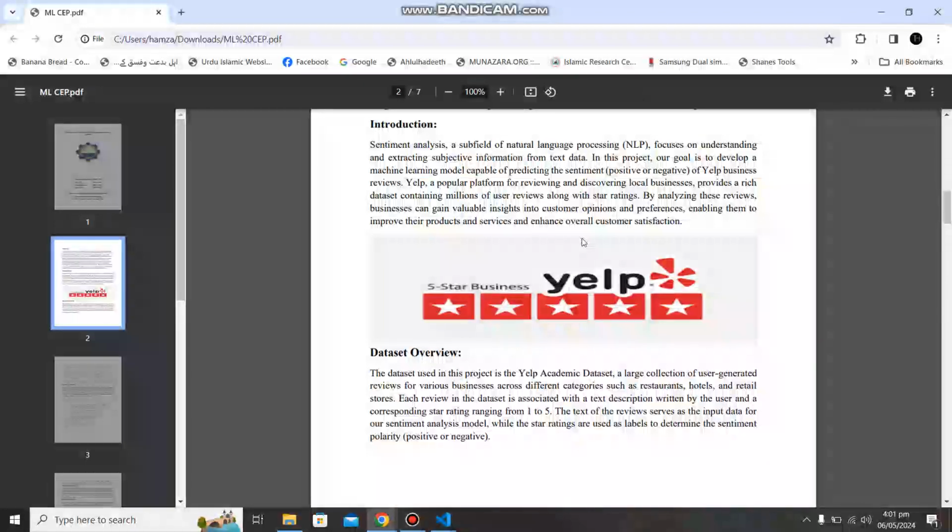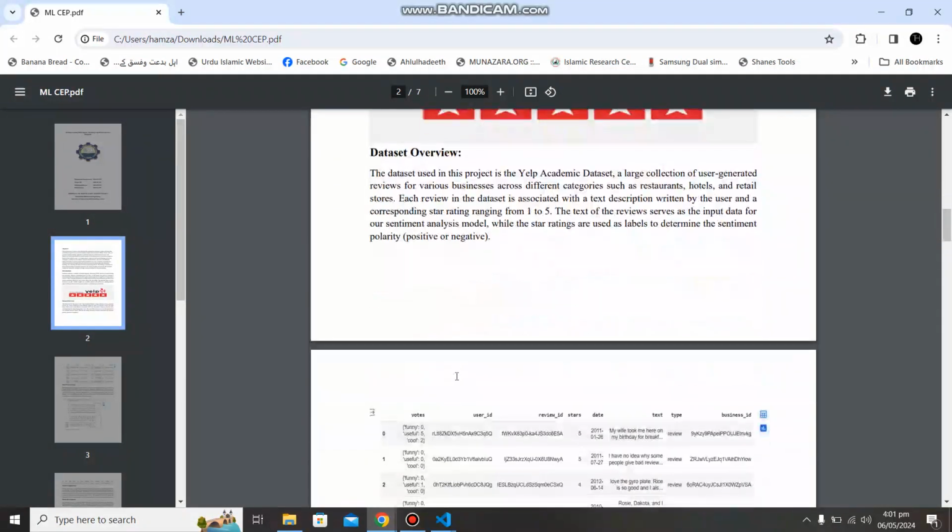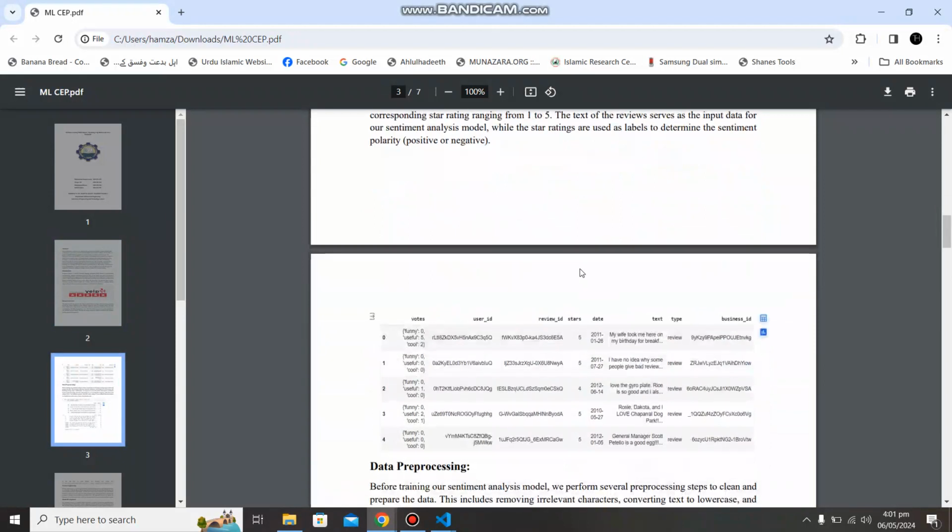In this project, we aim to perform sentiment analysis on Yelp reviews using logistic regression. By analyzing customer reviews, businesses can gain valuable insights into customer satisfaction levels and make data-driven decisions to improve their products or services.